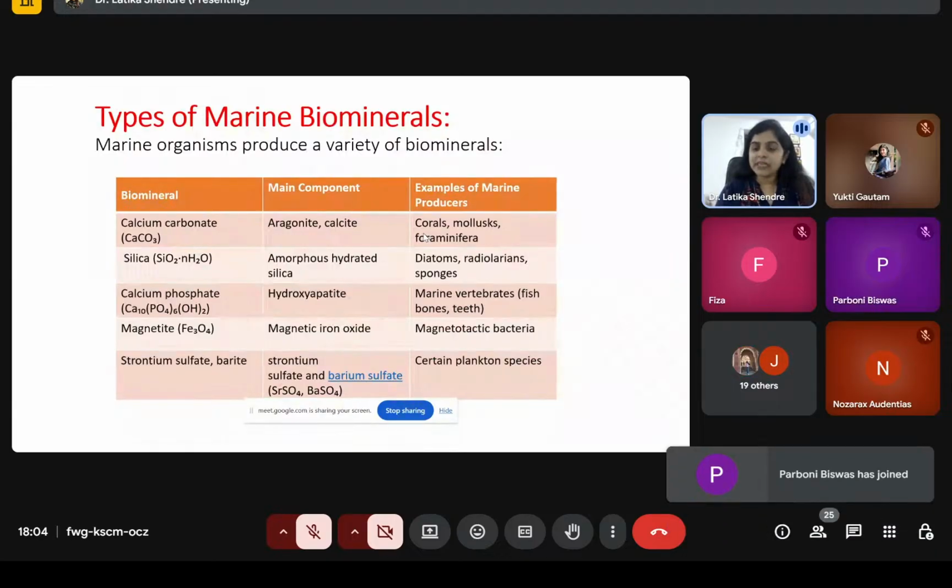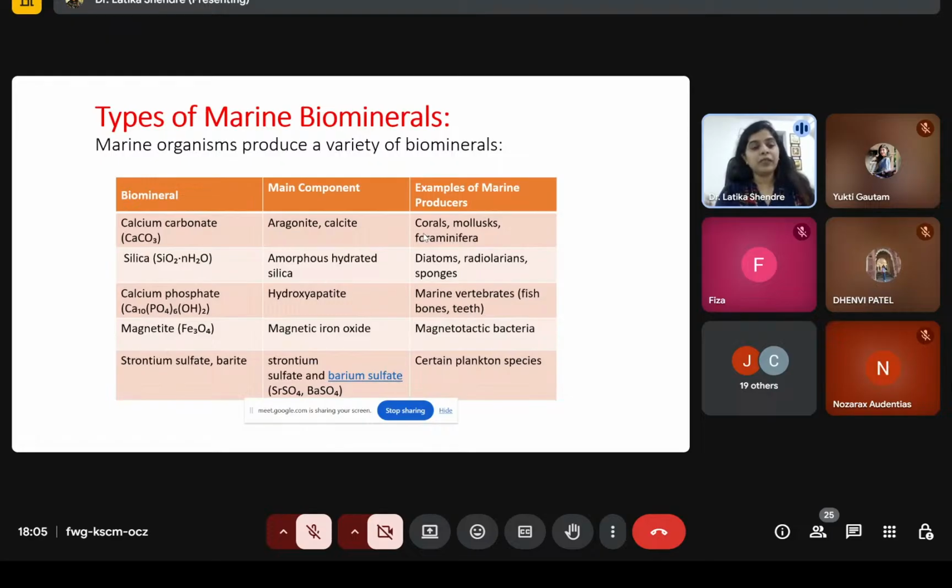Then marine vertebrates are there like fishes, bone, teeth. They will be responsible for the production of biomineral that is calcium phosphate, and the main component will be hydroxyapatite. After that, magnetotactic bacteria are marine organisms that form the biomineral magnetite.